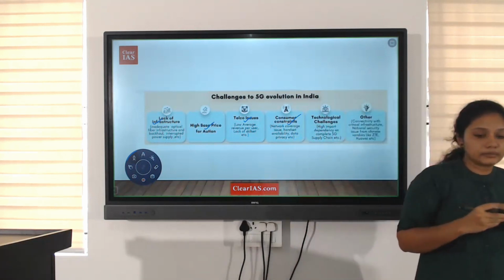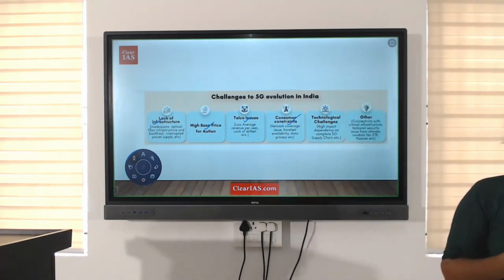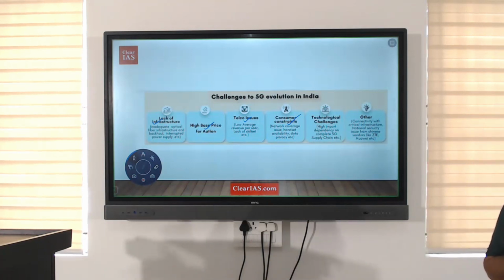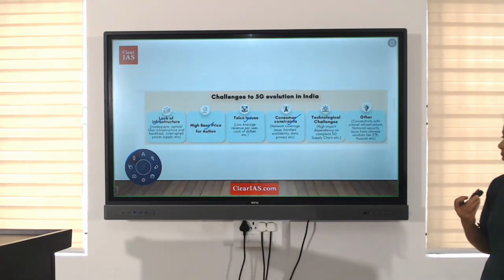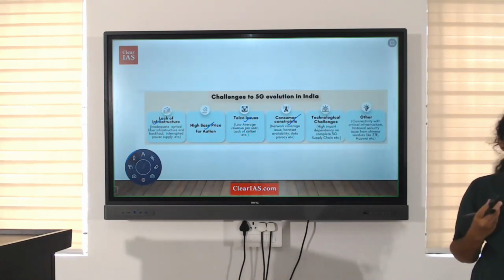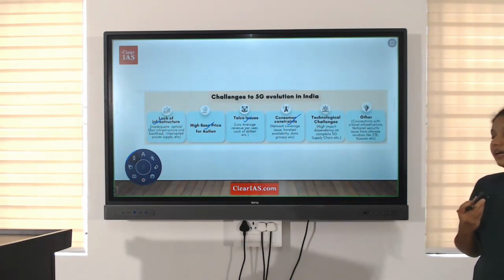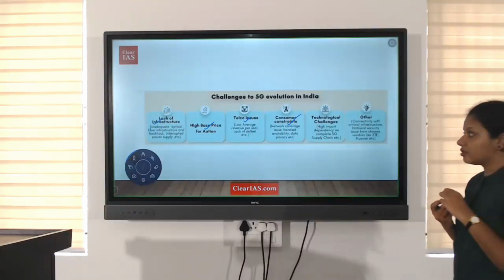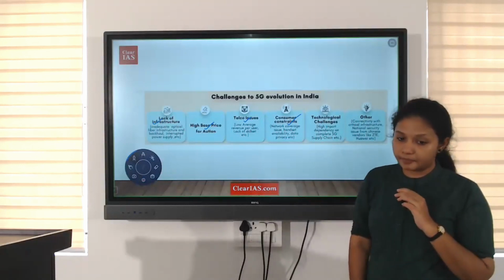Consumer constraints means we require handset availability. As we know, in many places in India, Android phones or smartphones are not available. So when smartphones are not available, people can't have 5G, right? The other problems are data privacy, data threat issues, etc. So consumer constraints are also high.